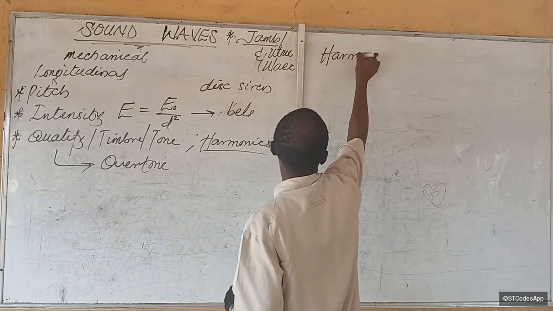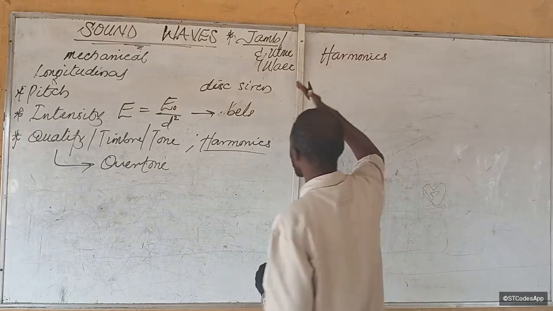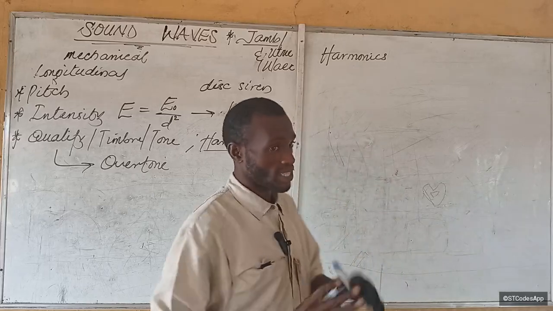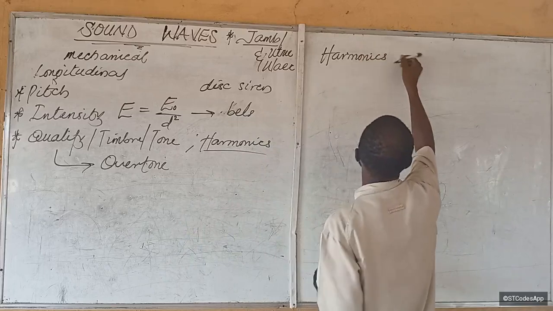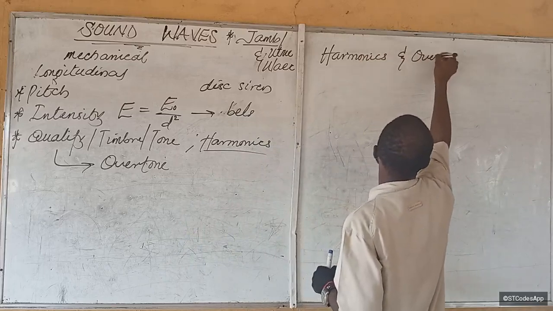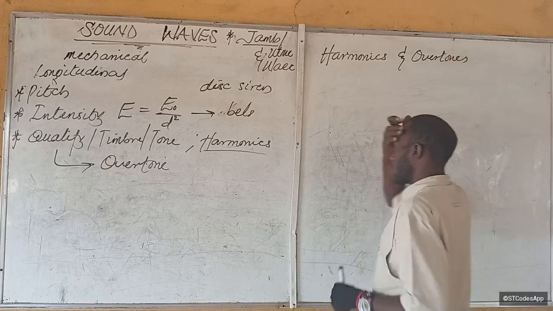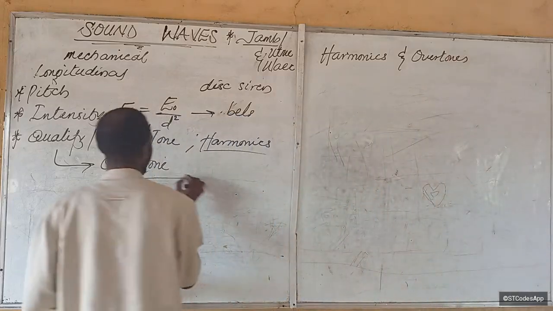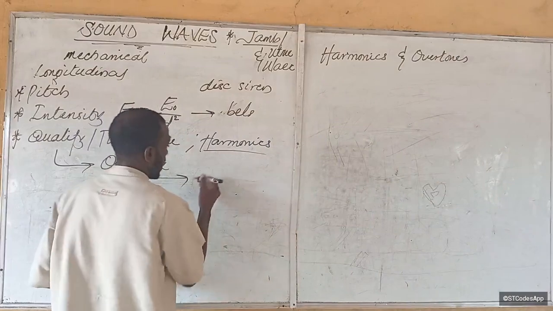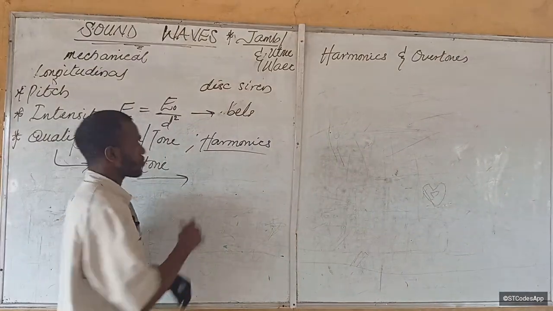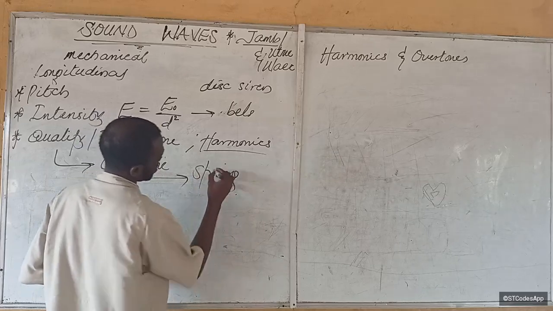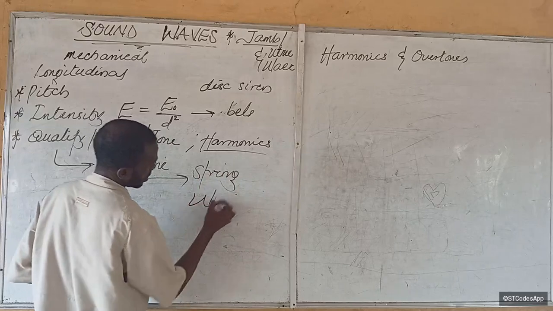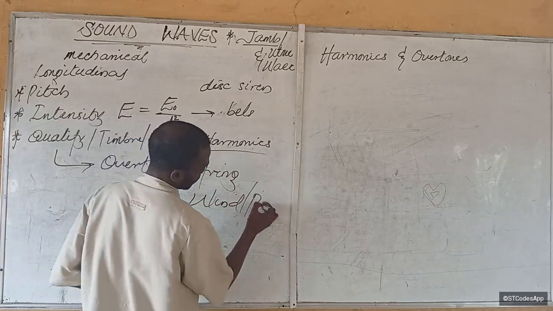So let's go. Harmonics and overtones. Now you really have to understand. If you have not been paying attention before, pay attention here. It's quite tricky. We mentioned 3 types of instruments. We are going to examine all those instruments except percussion. Now, we'll be observing the string instruments and the wind instruments, or pipes. We call them pipes also.